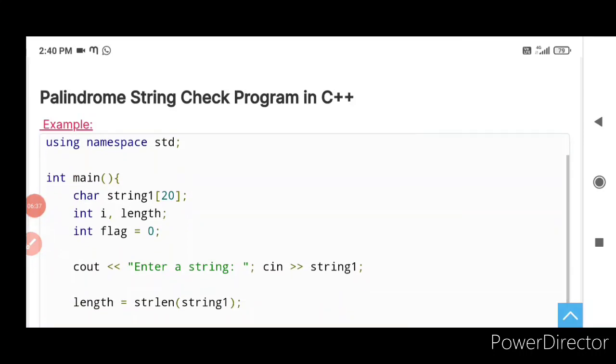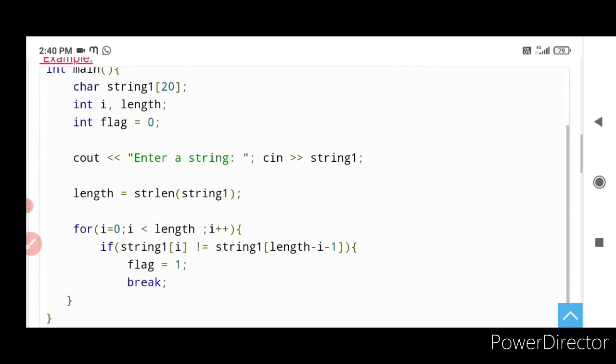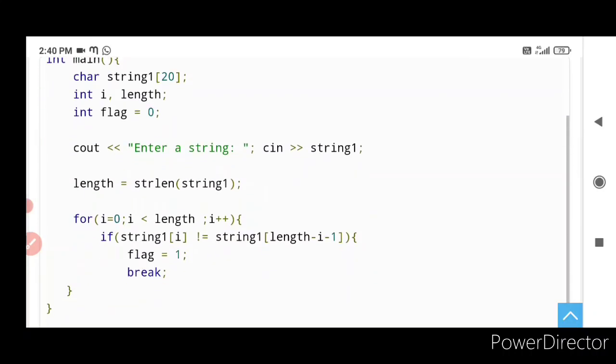Here is a program to check whether the given string is a palindrome or not. Your execution always starts from main. We have taken string1[20], i, length and flag equal to 0. Enter the string, cin. We are getting the string now. You should have a doubt now: how is only one name being given? Since it is declared as a character array, how many characters can it take now? It can take 20 characters.